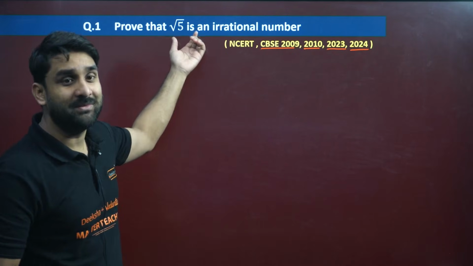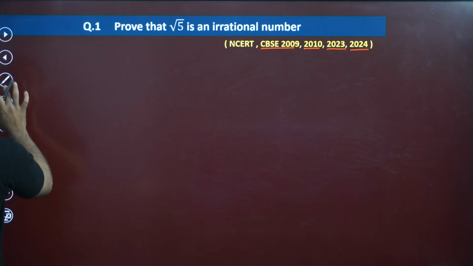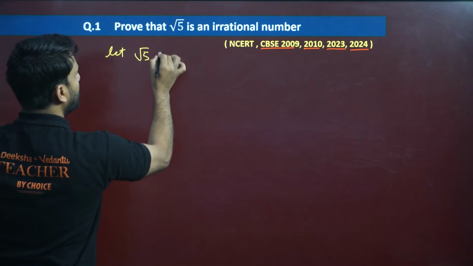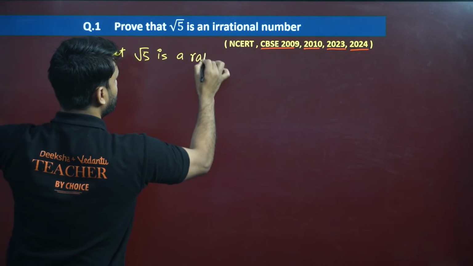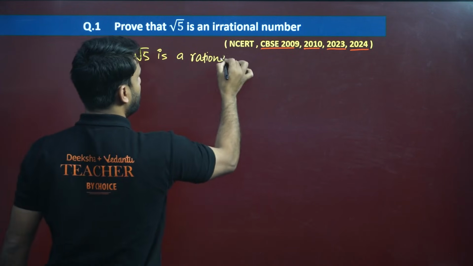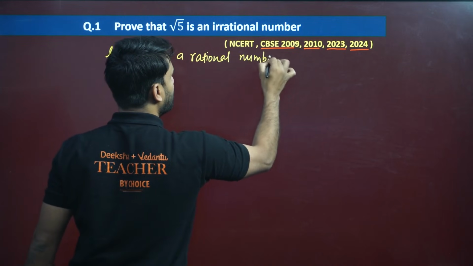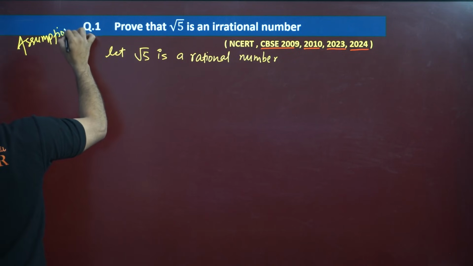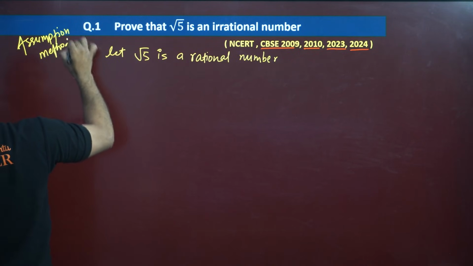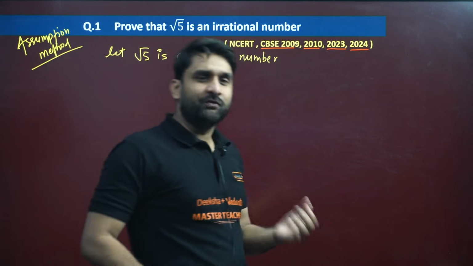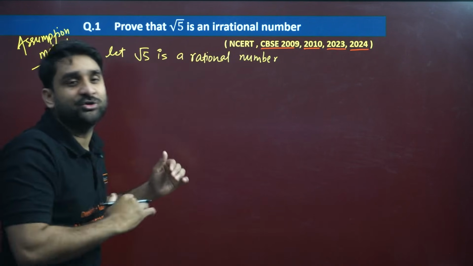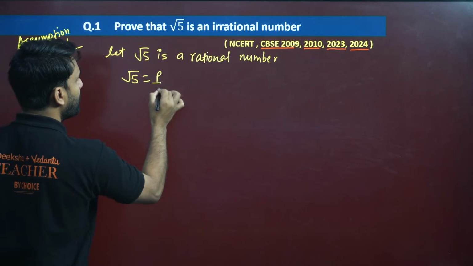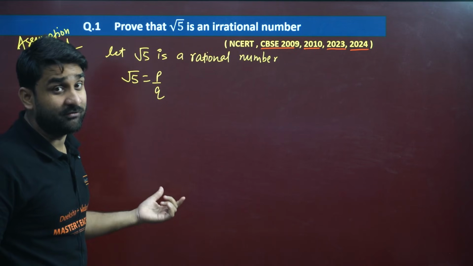So we initially assume root 5 as a rational number. Let root 5 be a rational number. We are assuming this, right? This is also called the assumption method. We have just assumed root 5 is a rational number. If we have assumed root 5 is a rational number, it means it can be represented, can be written in the form of p by q.